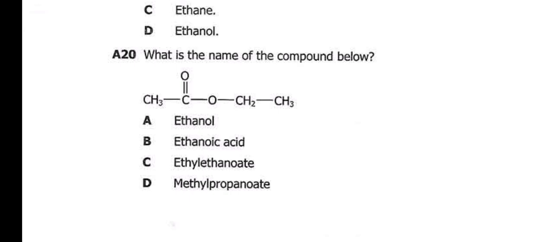Now, do you think this is an alcohol, or an acid? Look at the functional group that's there. It's COO. That's the functional group. It simply shows you that this is an ester. That's what you're supposed to know about this.